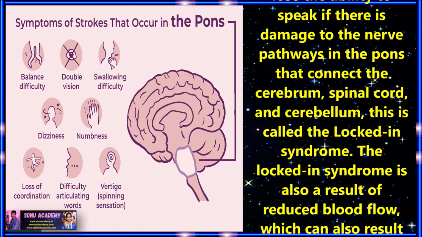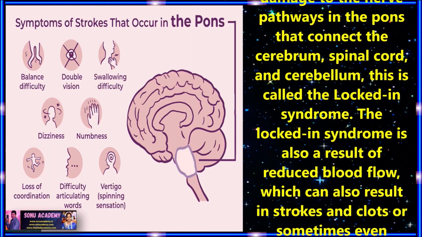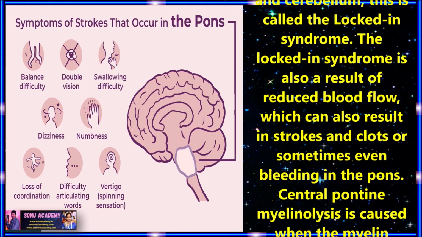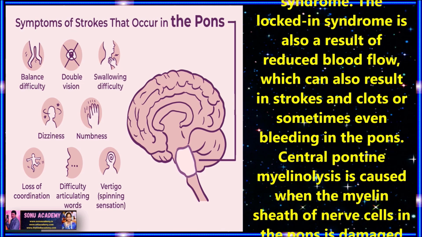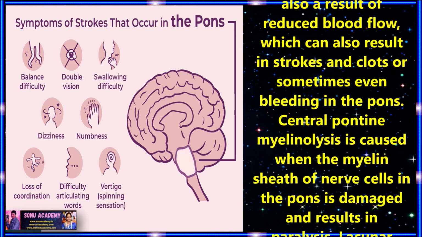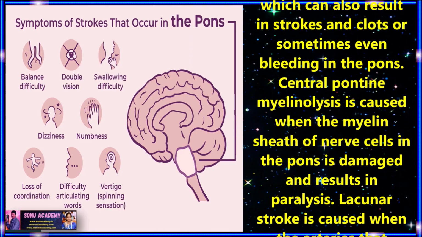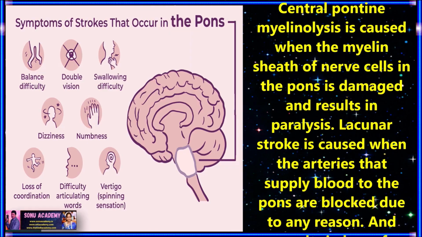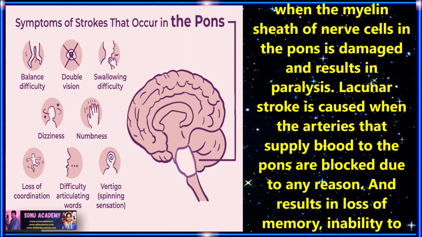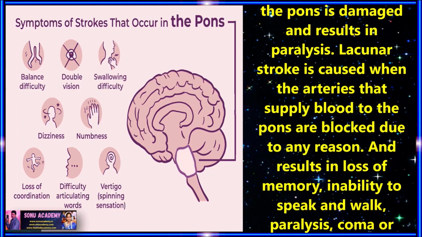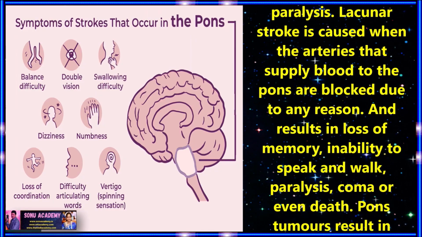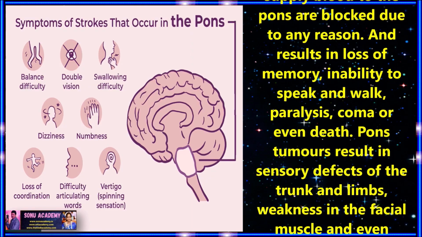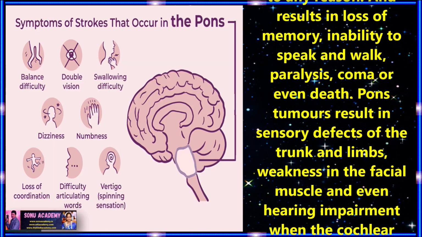Locked-in syndrome is also a result of reduced blood flow, which can also result in strokes and clots or sometimes even bleeding in pons. Central pontine myelinolysis. Central pontine myelinolysis is caused when the myelin sheath of nerve cells in the pons is damaged and results in paralysis. Lacunar stroke. Lacunar stroke is caused when the arteries that supply blood to the pons are blocked due to any reason, and it results in loss of memory, inability to speak and walk, paralysis, coma, or even death.